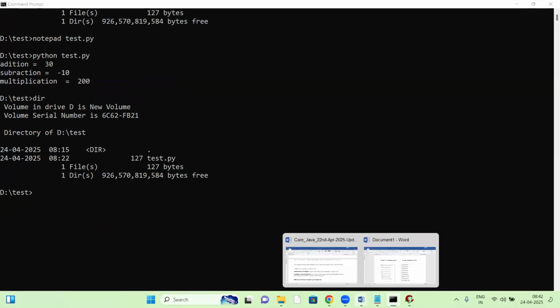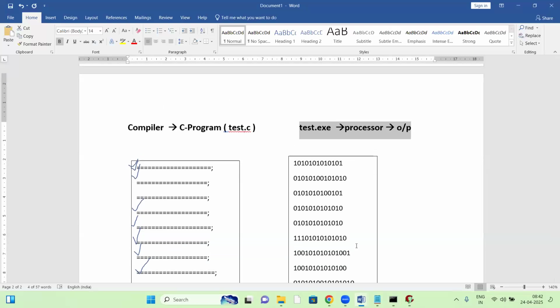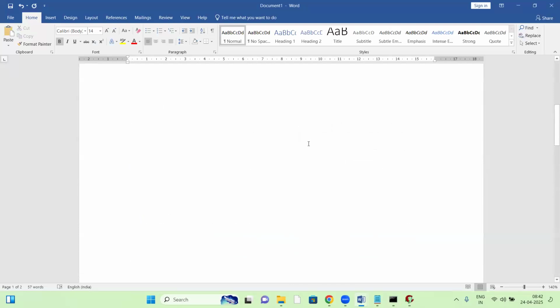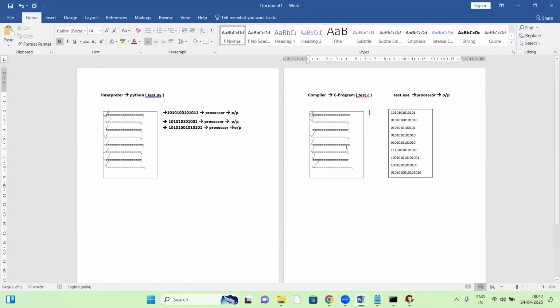Compiler and interpreter difference. Now tell me guys, what is the main difference observed between interpreter and compiler? What do you observe as the difference here? See, interpreter works line by line. If the first line has an error, it will not go on to execute the second line. In compilation, it will check the entire code at a time. Suppose there are 10 lines with errors, it will show all 10 lines of errors. That is the basic difference. Next, the main difference is there.